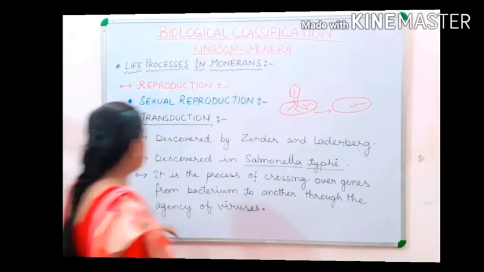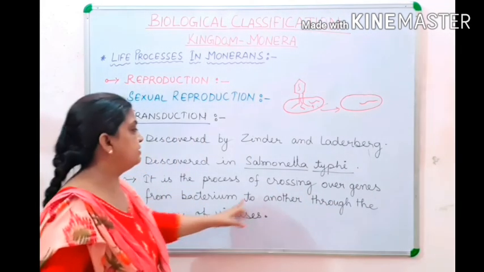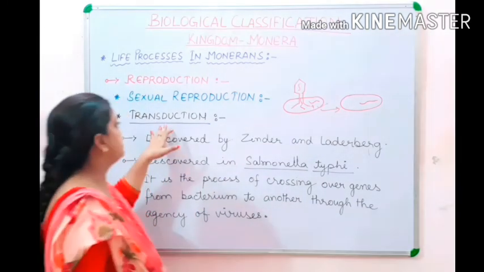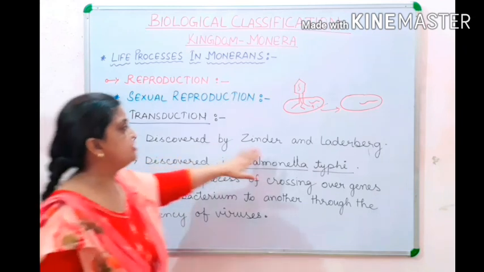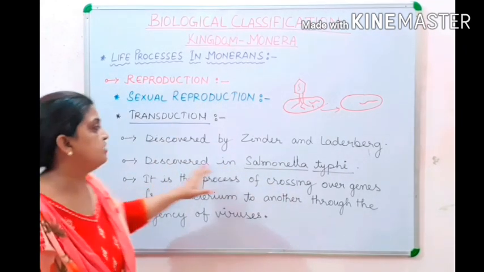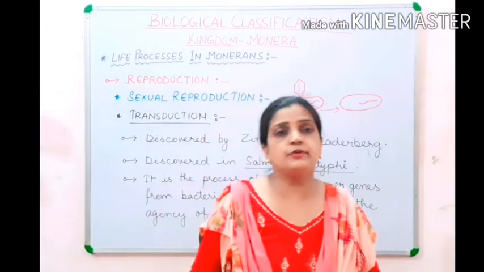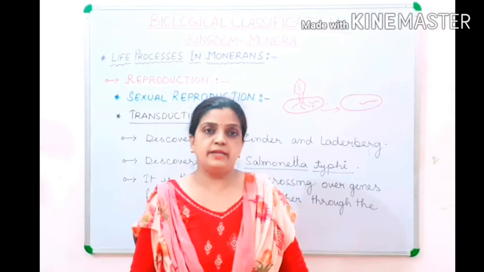So it is the process of crossing over genes from one bacterium to another through the agency of viruses. So here children, this is what transduction says, that transduction was discovered by Zinder and Lederberg. It was discovered in Salmonella typhi. Now children, this whole process I have completed. All the characteristic features I have explained very nicely.